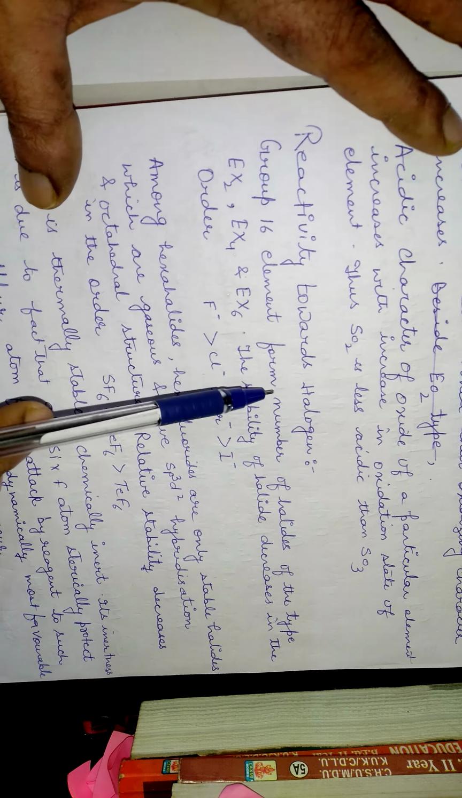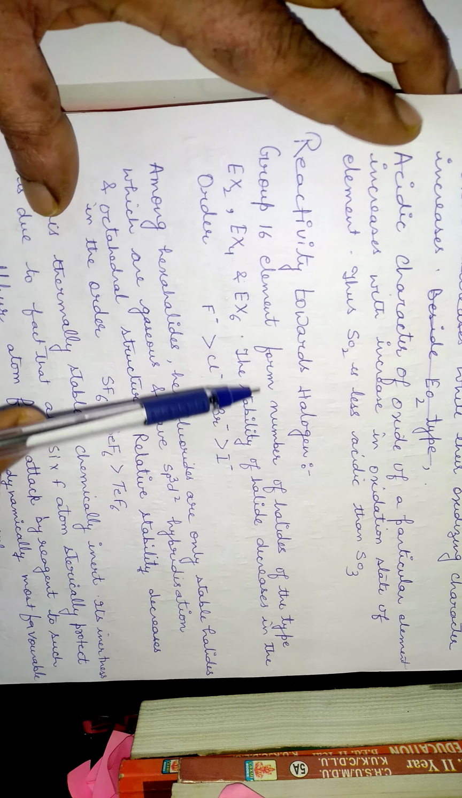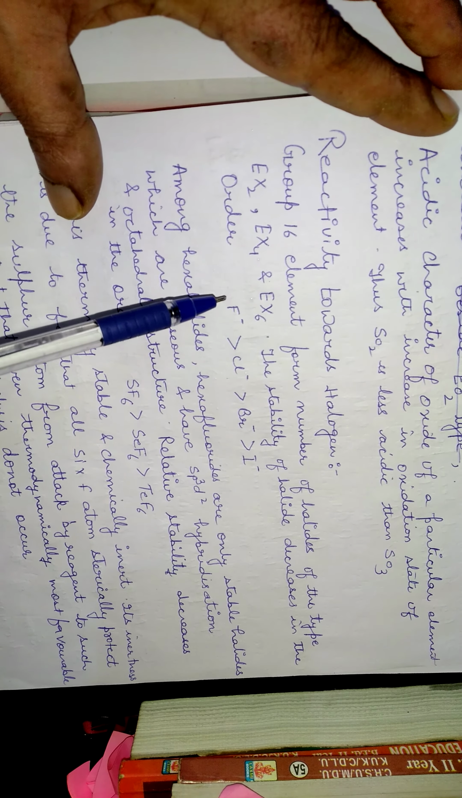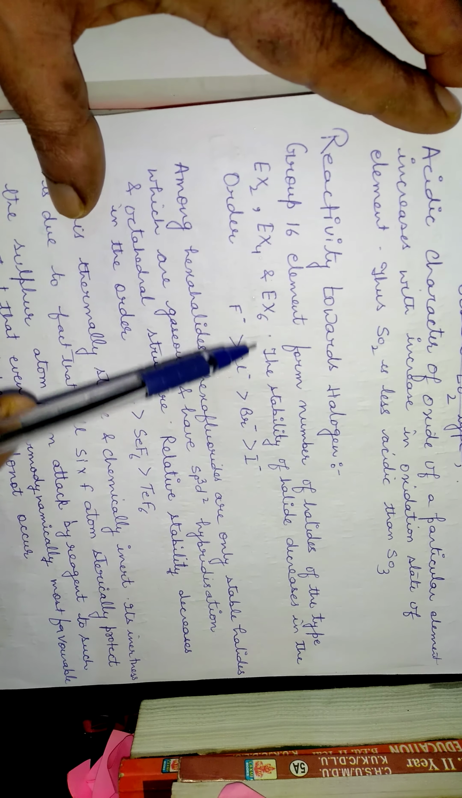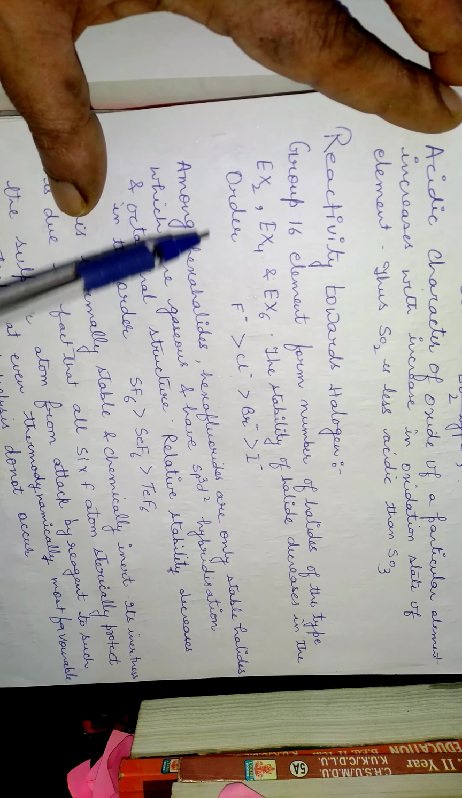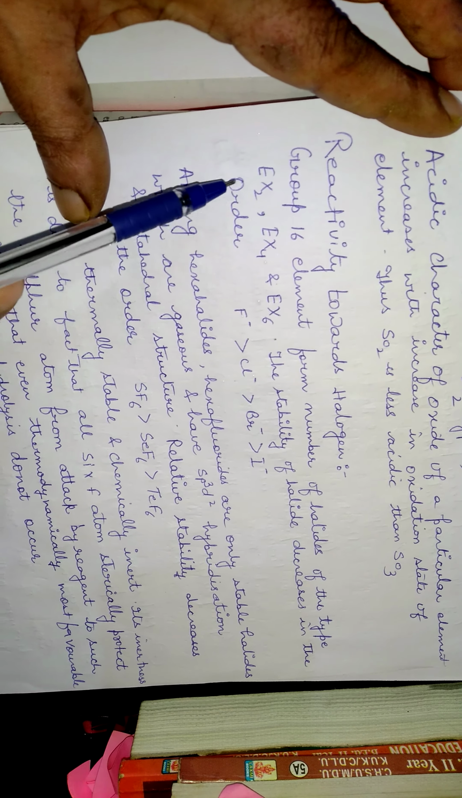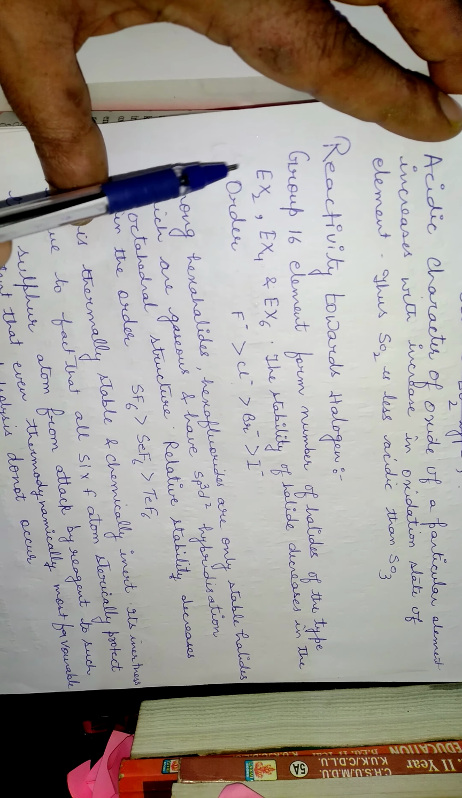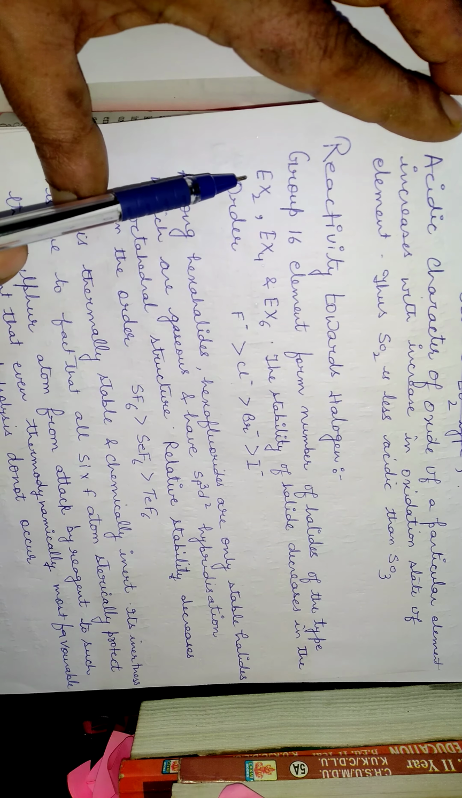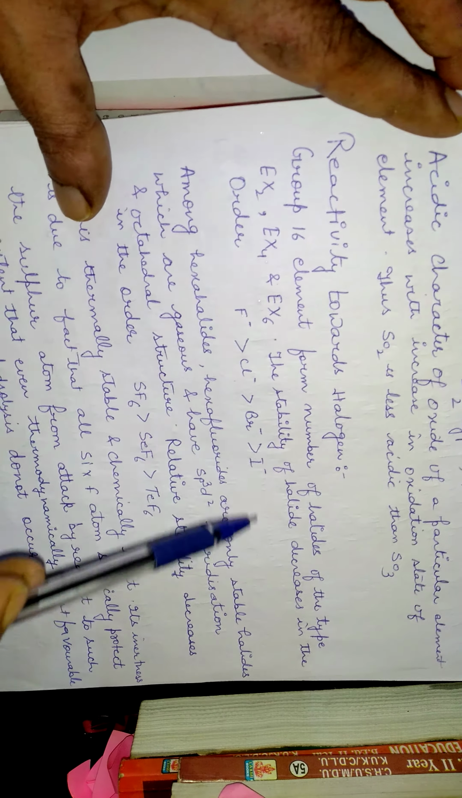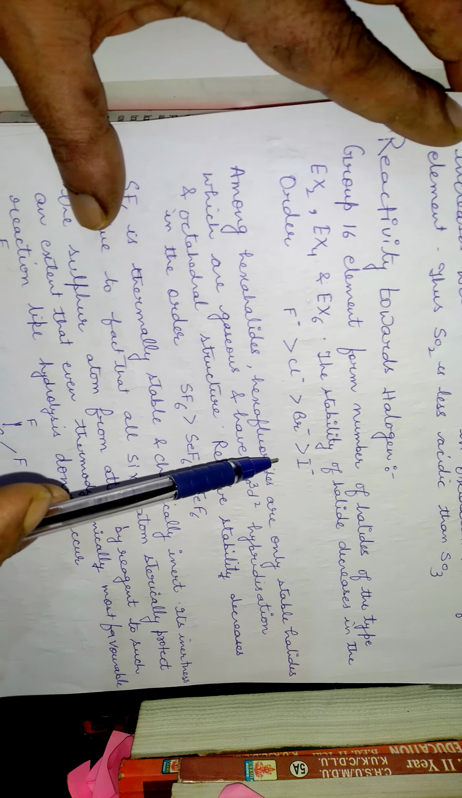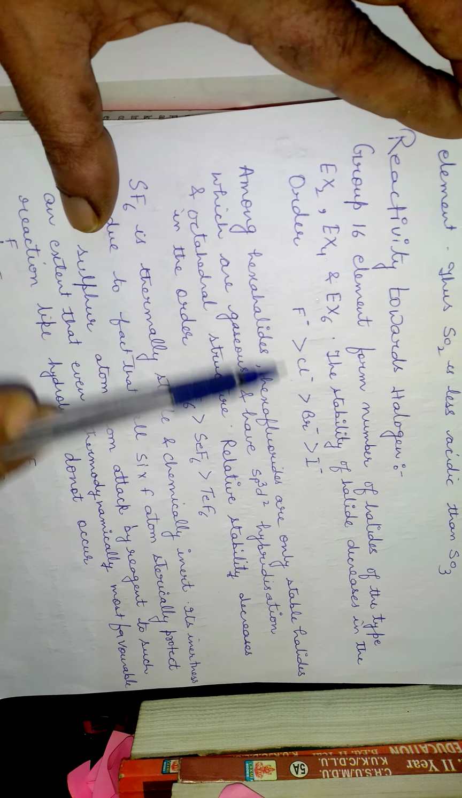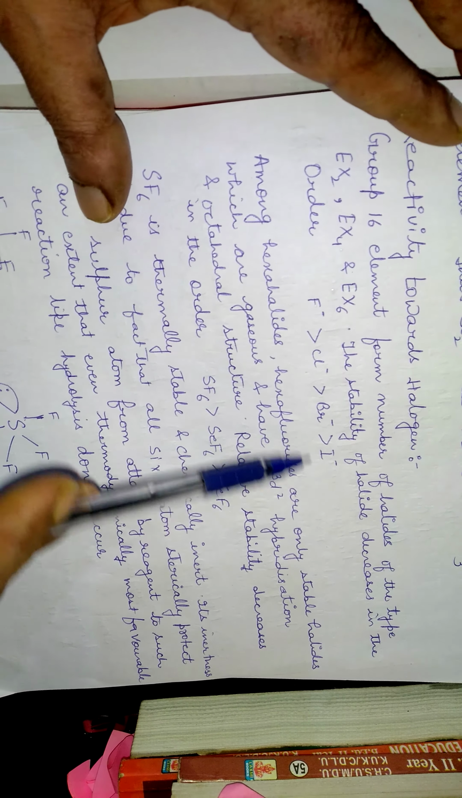Now moving on to the reactivity towards halogens. As we all know, these group 16 elements react with the halogens and form halides. Different halides of group 16 are of the type EX2, EX4. Here, don't get confused, E represents the element of group 16. So they form different halides. The stability of the halides decreases in this order: fluoride, chloride, bromide and iodide.